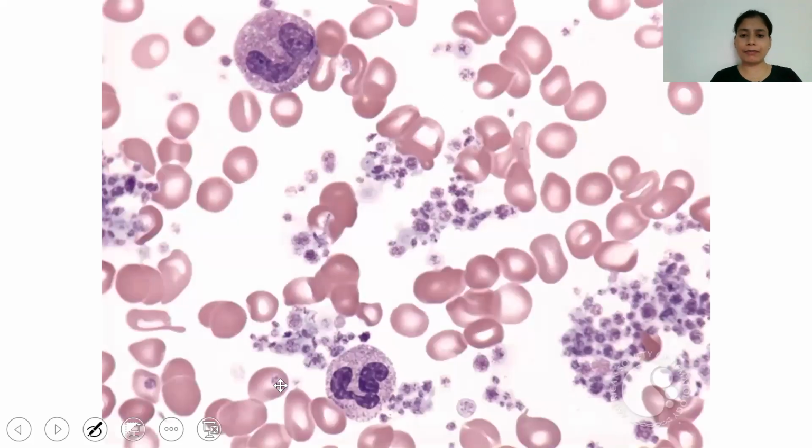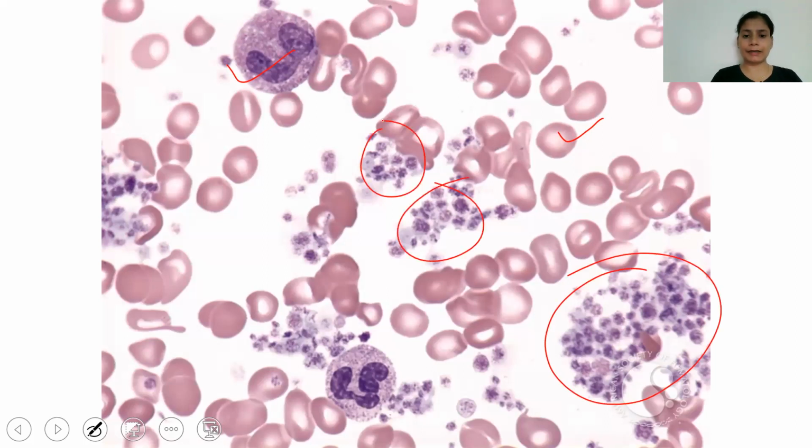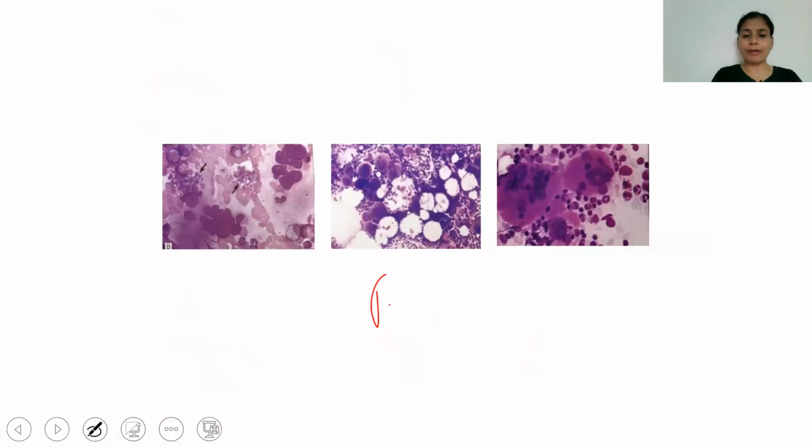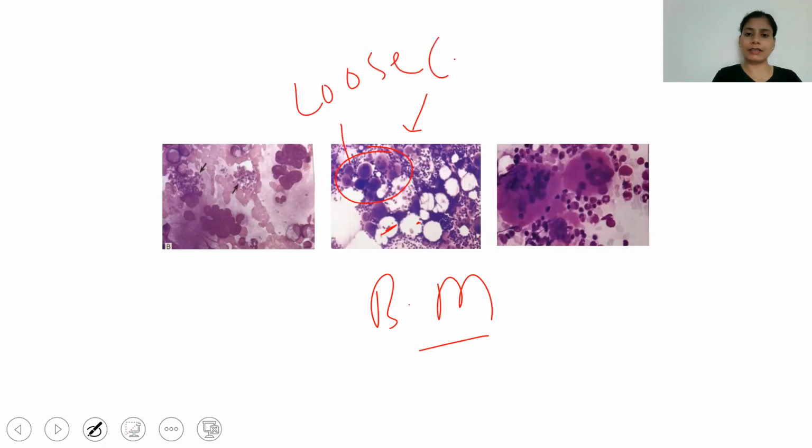Now this is a peripheral blood picture, and here we can see these are the RBCs, this is a WBC, and these are aggregates of platelets. All these are aggregates of platelets. Now this is a bone marrow picture. Here you can see these are the fat spaces, and these are the megakaryocytes. So megakaryocytes are seen in large clusters.